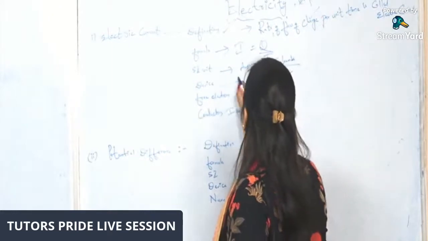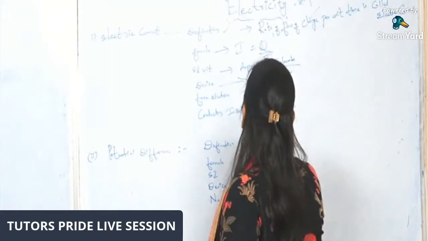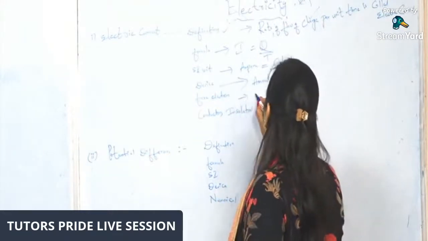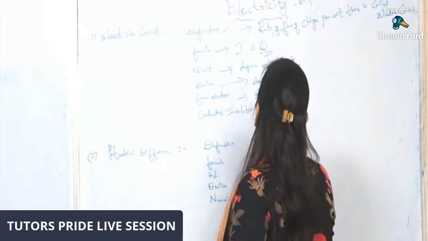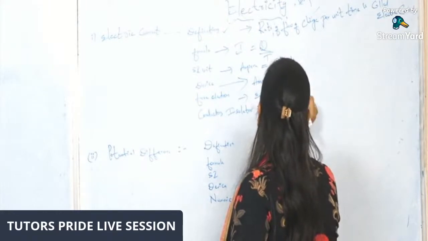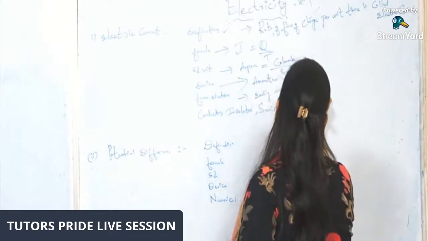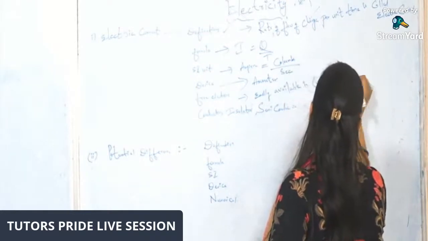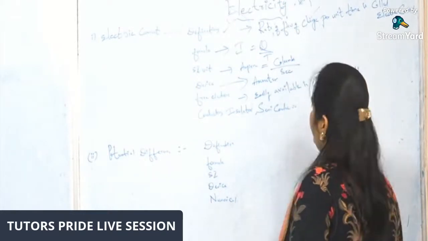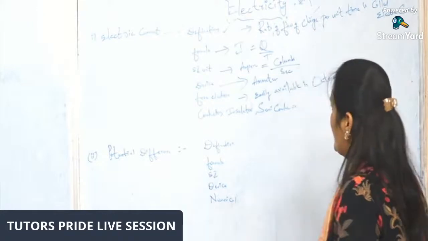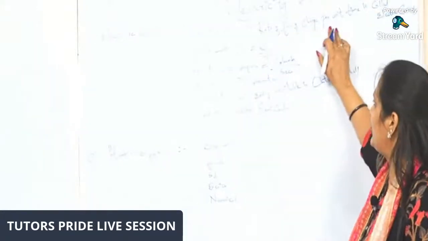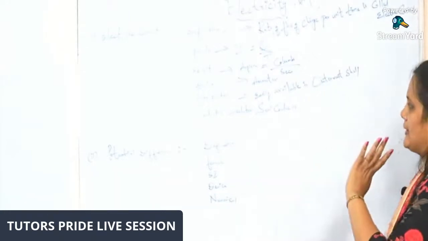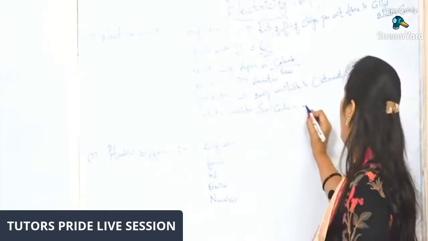The device is the ammeter. Free electrons are easily available in the outermost shell. So these are what we discussed in electric current.